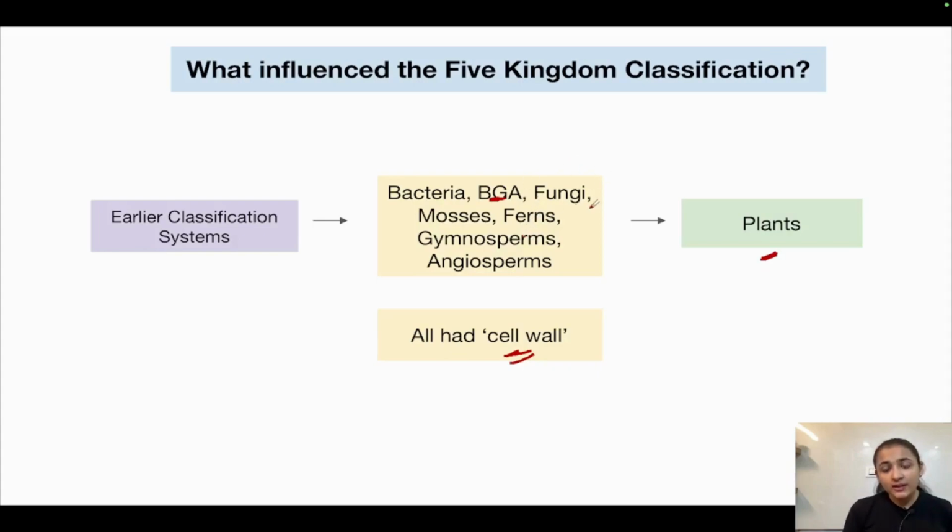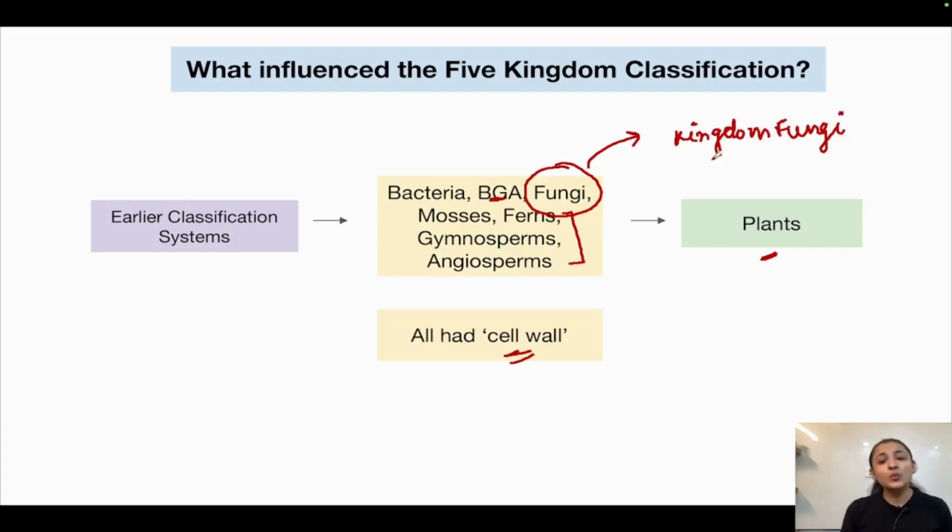Then fungi has chitin in its cell wall. Its cell wall composition is different from the cell wall composition of these organisms. All of these had a cellulosic cell wall, whereas fungi had a chitinous cell wall. So that is why there was a need to take fungi out and make it a separate kingdom, which was kingdom fungi, and which was done by the scientist Whittaker.